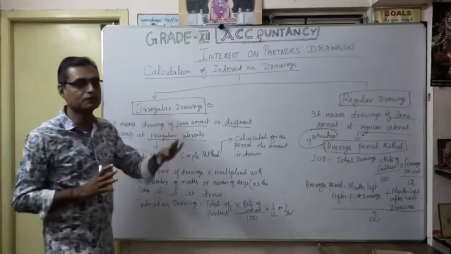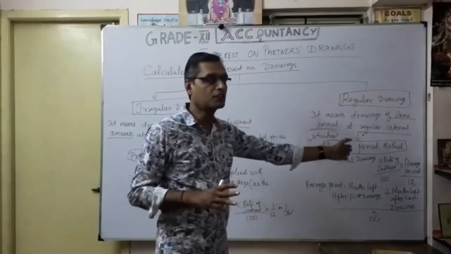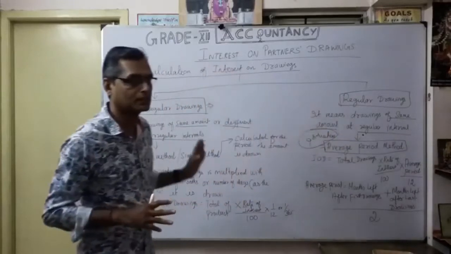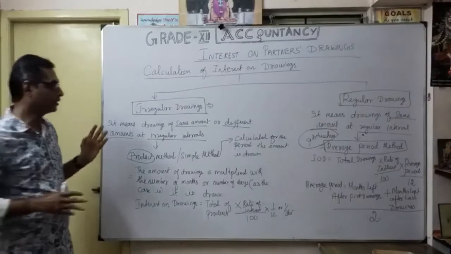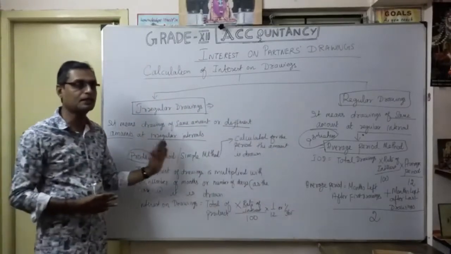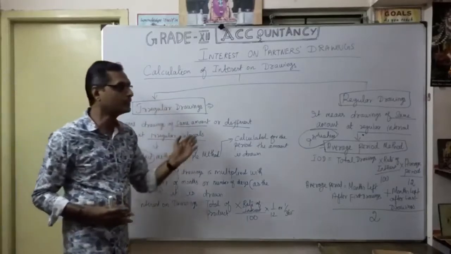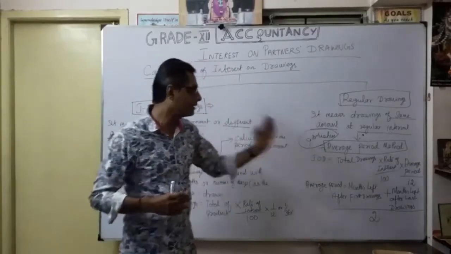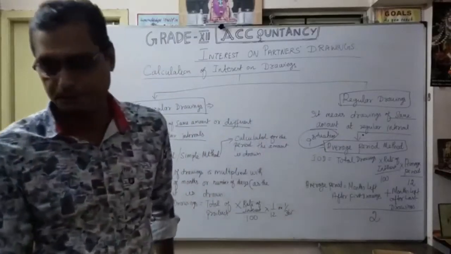So I repeat once again. Drawings may be irregular or regular. Regular drawings follow the average period method. Irregular drawings follow the simple method or product method. Now first we are going to discuss how to calculate the simple method and product method under irregular drawings. Thereafter we are going to discuss the average period method in regular drawings. One by one I am going to discuss.